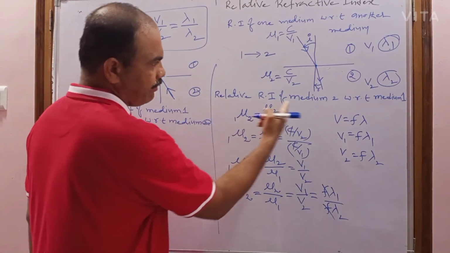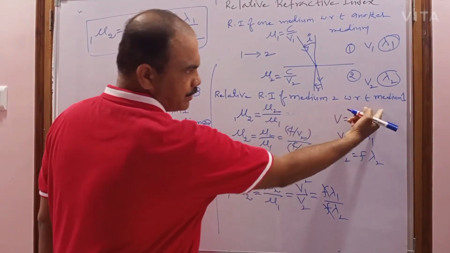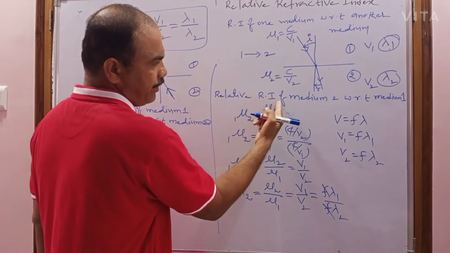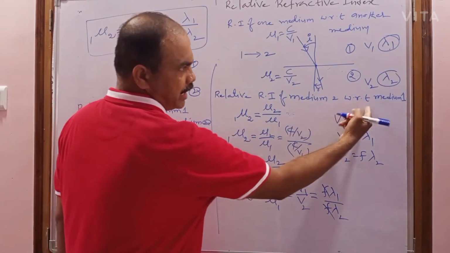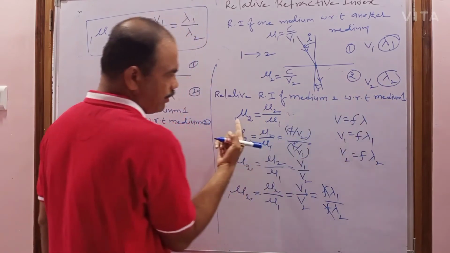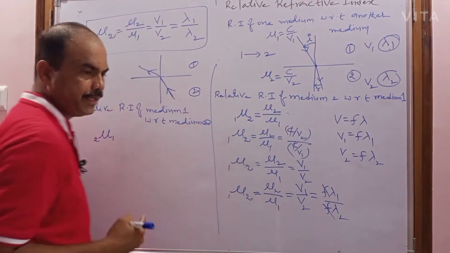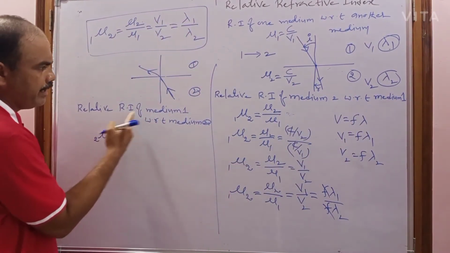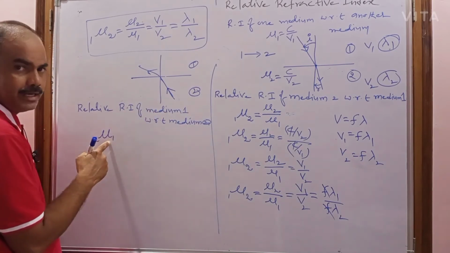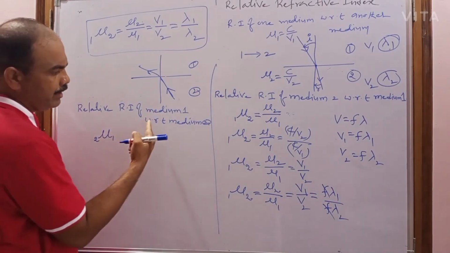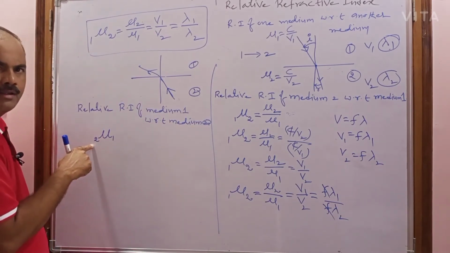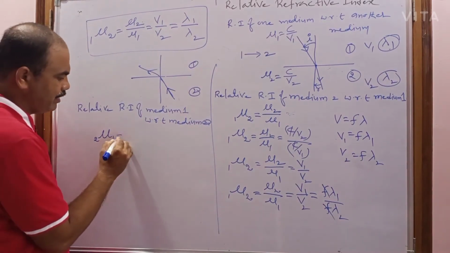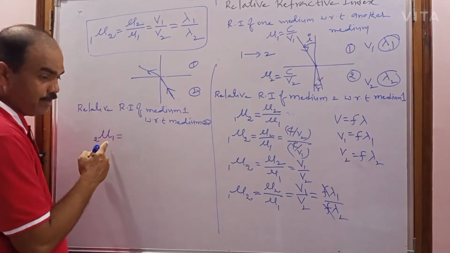Here, relative refractive index of medium 2 with respect to 1: medium 2 you wrote on the right side, and with respect to medium 1, that is on the left side. Here it is also the same. Relative refractive index of medium 1, you wrote on the right side of the mu, and with respect to medium 2, that you write on the left side. So then what can it be called?